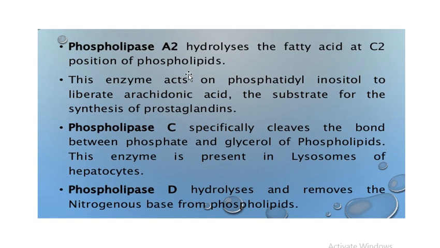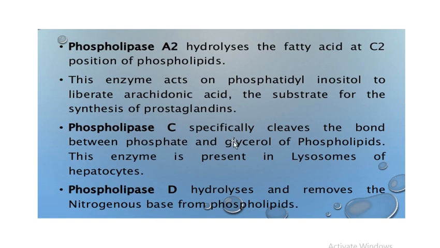As we have seen earlier, at the second position of glycerol, often an unsaturated fatty acid, arachidonic acid, is present. So the phospholipase A2 provides the arachidonic acid, which is the substrate for the synthesis of prostaglandins.